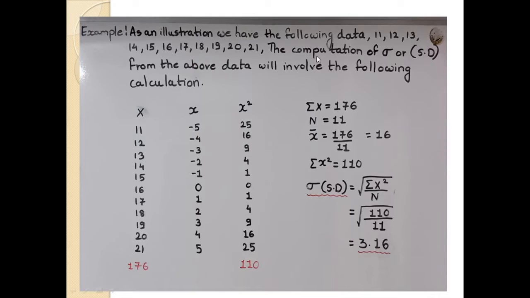The computation of sigma, the standard deviation, from the above data will involve the following calculation. Here we have x, then small x and x square. X is nothing but the observations. We can put all these observations 11, 12, 13, 14 in the first column. In the second column, we calculate small x.